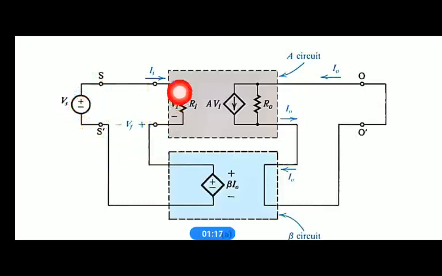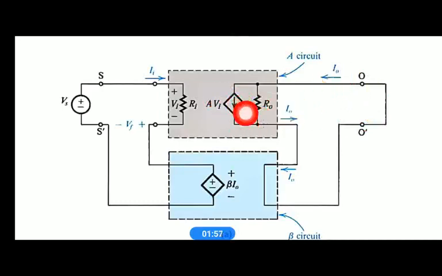And the output we are getting is in the form of current, which is I naught. Therefore it is a transconductance amplifier, because here the transconductance gain is I naught by Vs, the total gain with feedback. Here you also see we are replacing the amplifier with its equivalent circuit, since we are taking the output in the form of current.